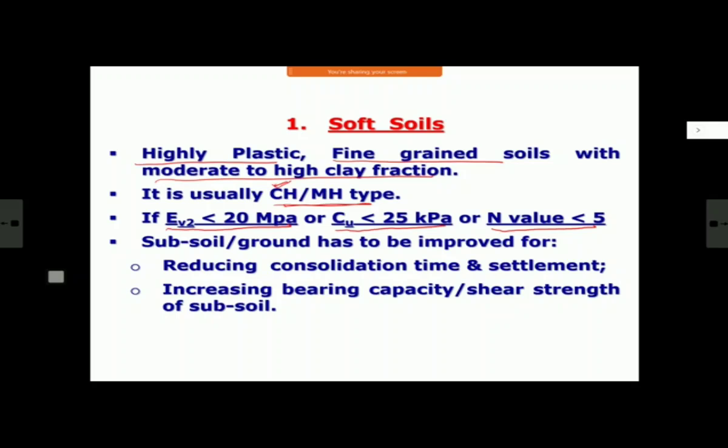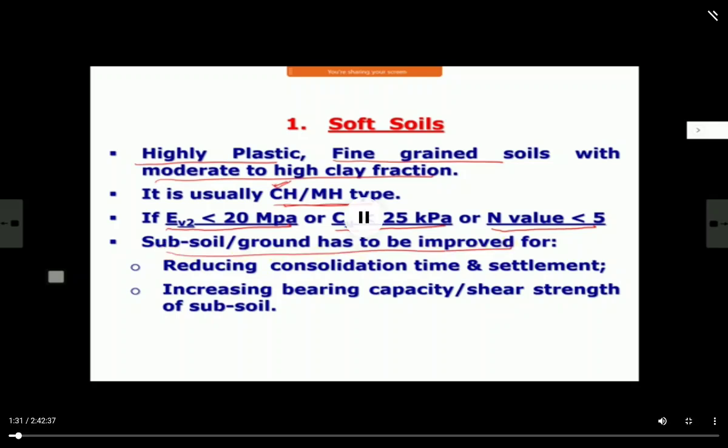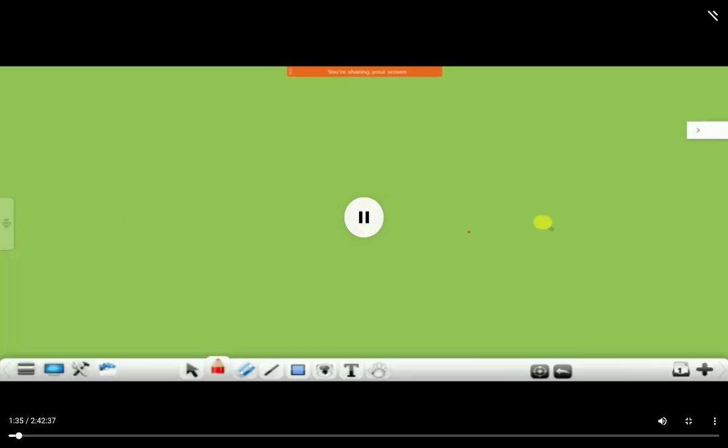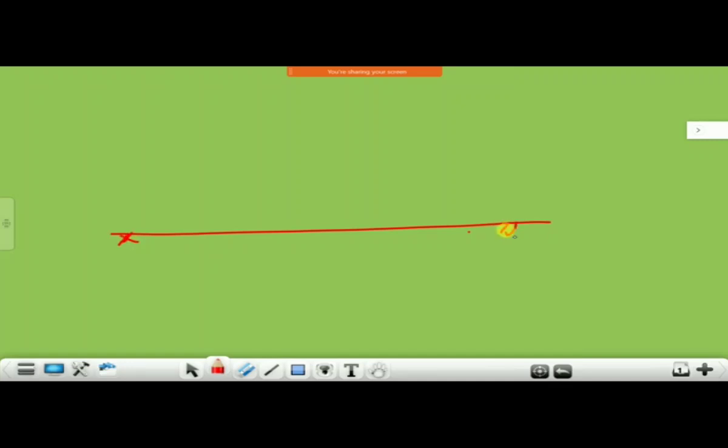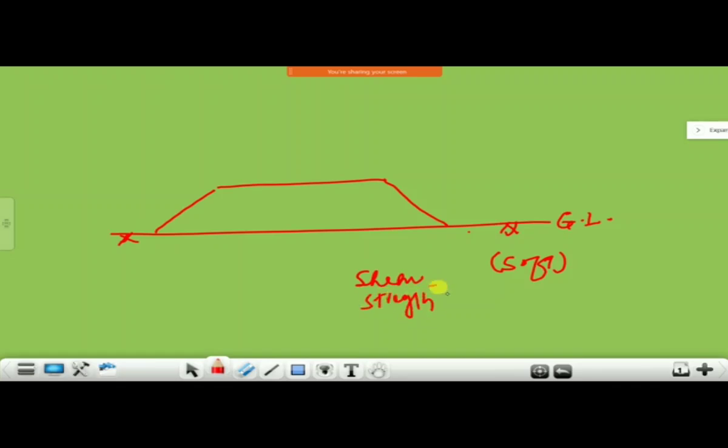And why do we need ground improvement in soft soil? There are two reasons. Number one, let us say this is my ground level, and this subsoil is soft. If I construct an embankment here, number one, the soft soil's shear strength is very low, or bearing strength is very, very low. And if you construct the embankment, because of the load of this embankment, there will be failures, base failure.